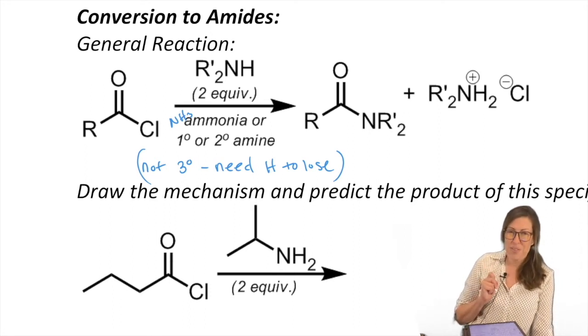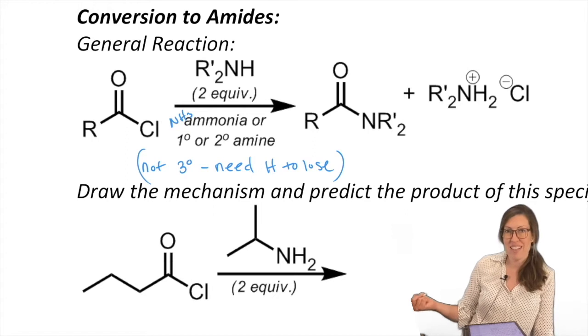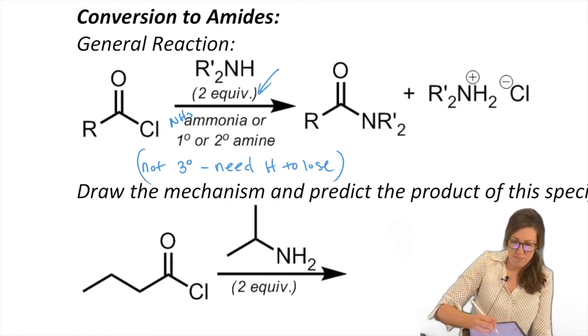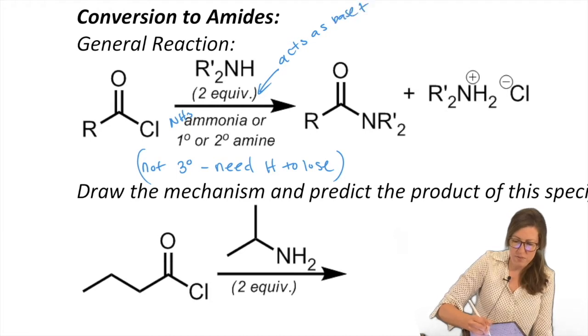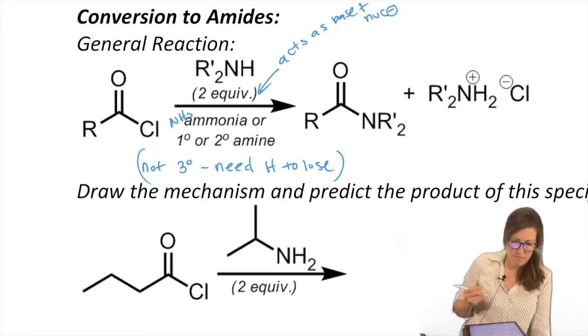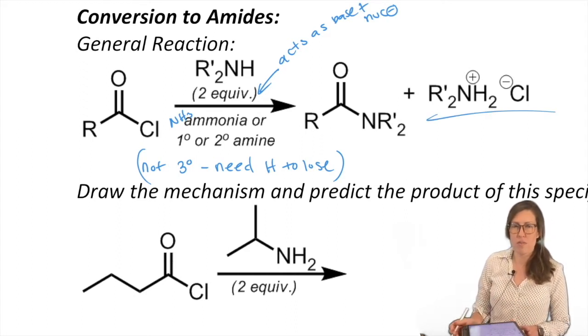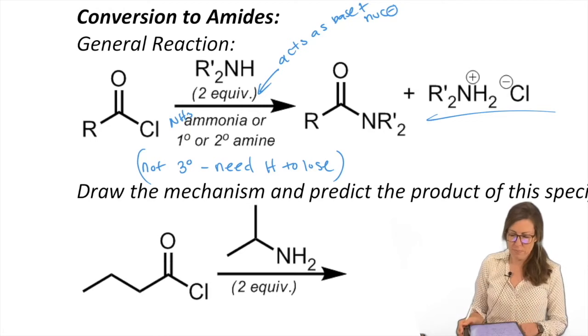Why do we need 2 equivalents? Well, what's missing over the arrow that the others had? The others had pyridine there. This one doesn't. Because pyridine's like amine. It has nitrogen, which is a great base in most cases. So it's its own base. So it acts as a base and nucleophile. That's what's special about the amines. Hence the side product, well, actually I should say byproduct, you would see form there.